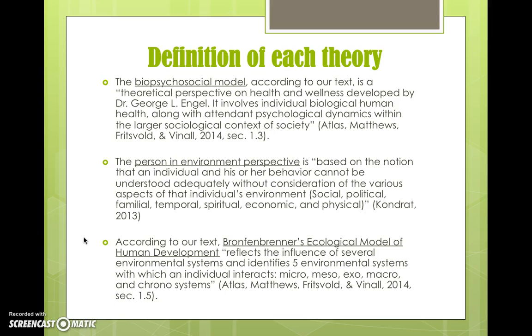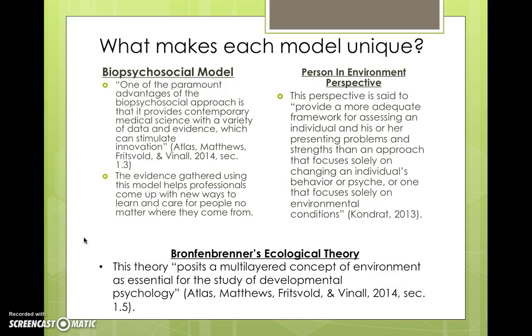According to our text, Bronfenbrenner's ecological model of human development reflects the influence of several environmental systems and identifies five environmental systems with which an individual interacts. These five are the micro, meso, exo, macro, and chrono systems. There are some different aspects that make each of these models unique.